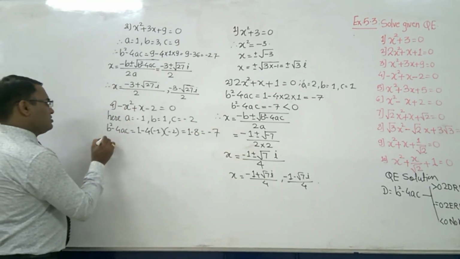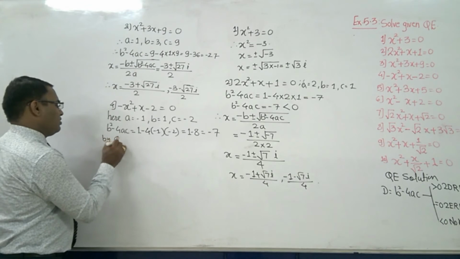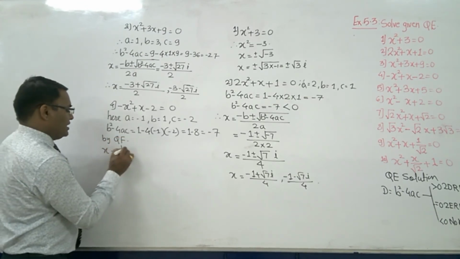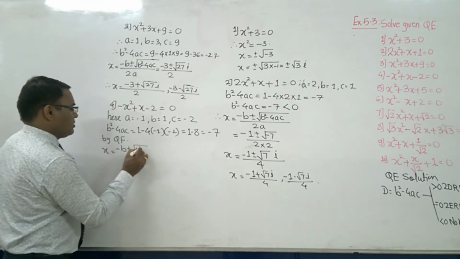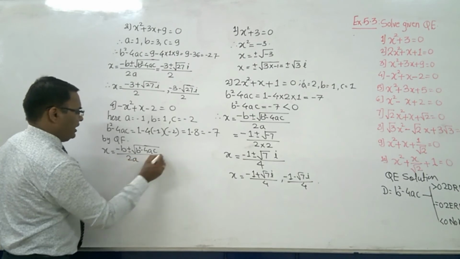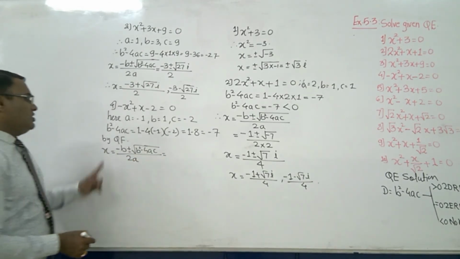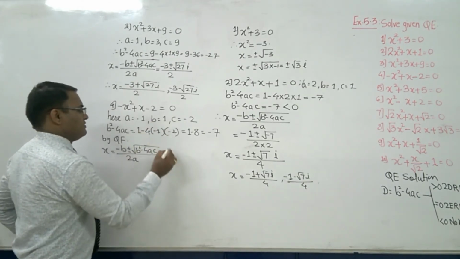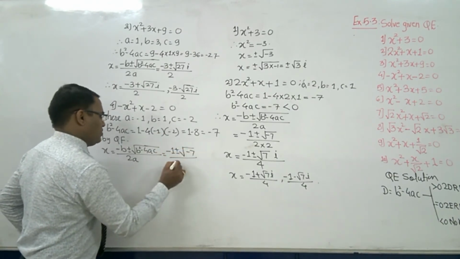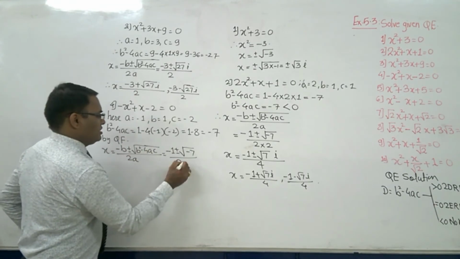Okay, right? So by quadratic formula, the value of x is equal to minus b plus minus under root b square minus 4ac upon 2a. Now minus b as it is, b's value is 1, plus minus under root of minus 7, upon 2 times a. A's value is again what?